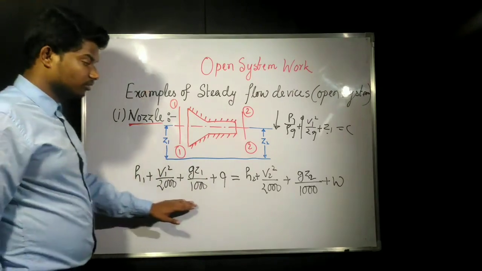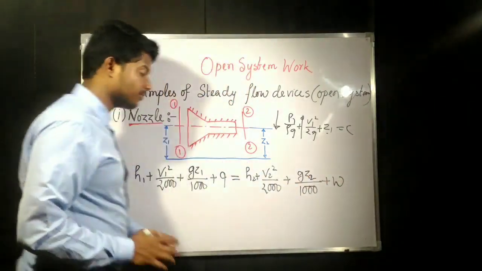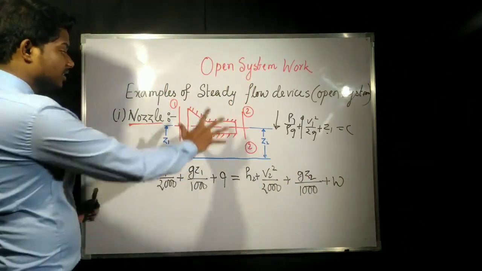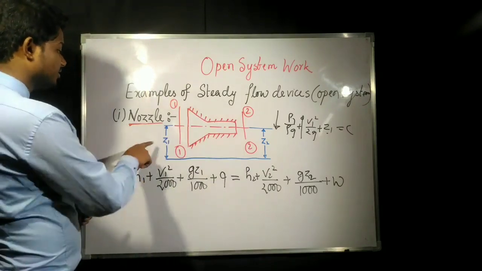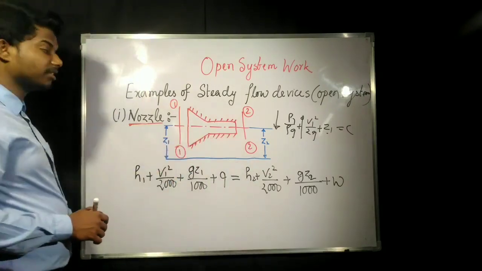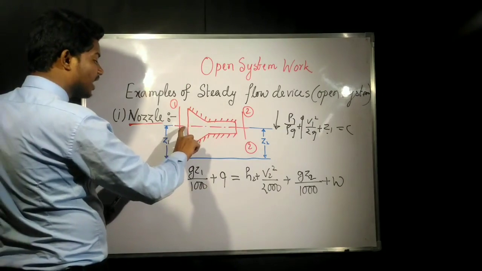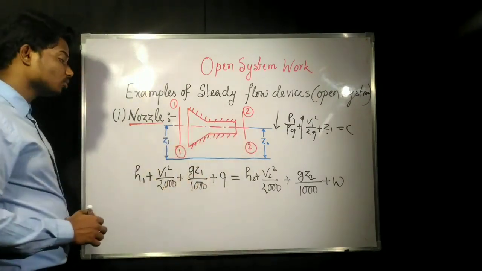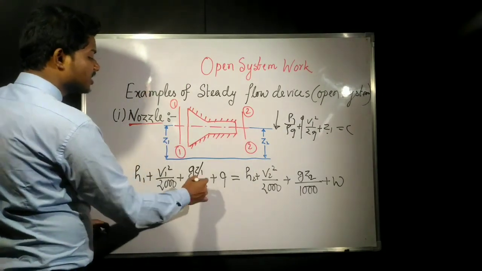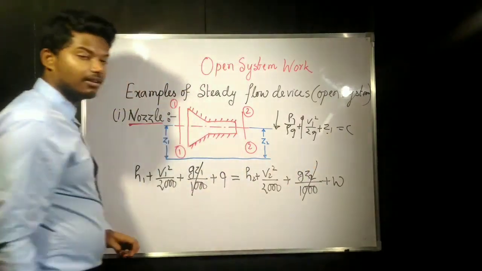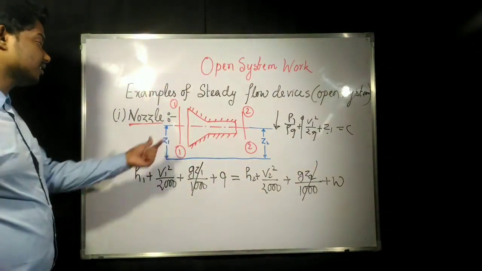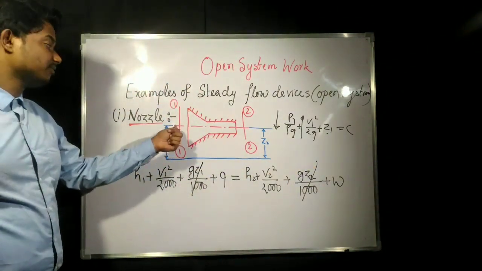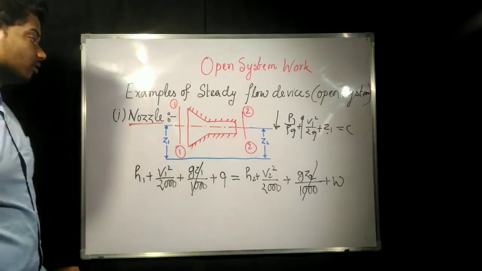Here Z1 and Z2 are the same. That means the height of the entrance and exit from the datum is the same, so the potential energy cancels out. There is no difference of potential energy from 1 to 2.